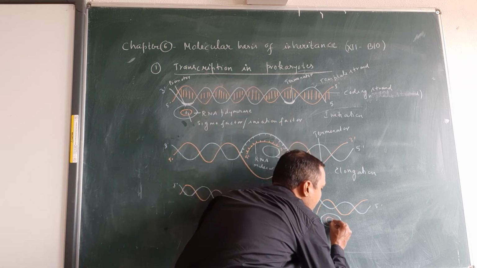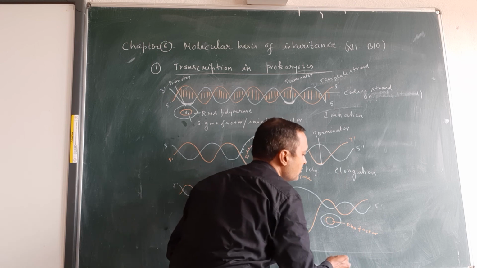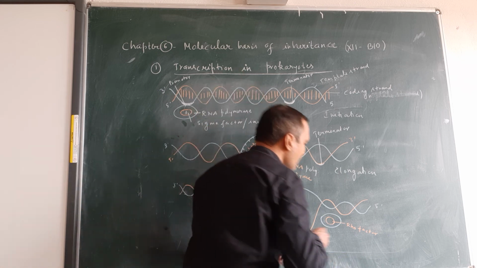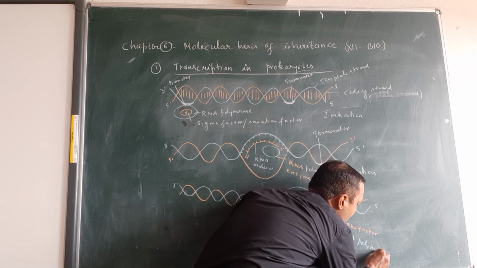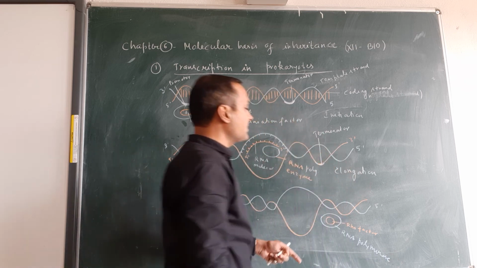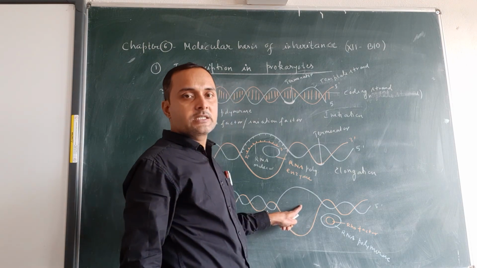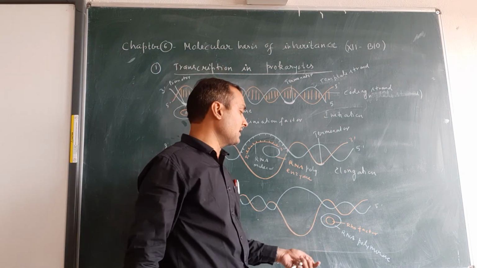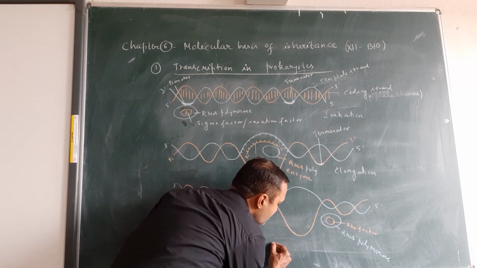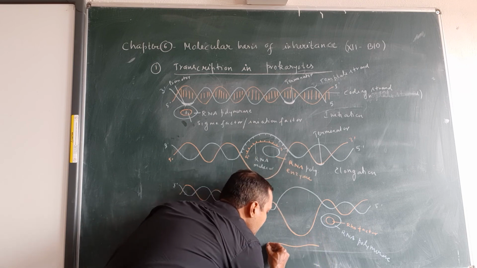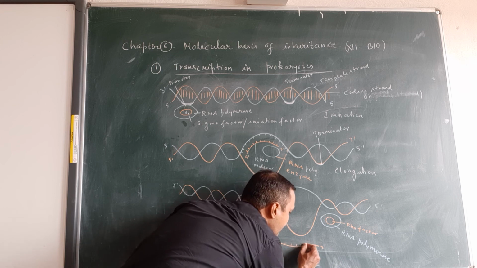This is the Rho factor, also known as the terminator factor. This is the RNA polymerase. In case of termination, when RNA polymerase reaches the terminator sequence, it binds with the Rho factor and separates from the DNA strand and completes the process of transcription. At the same time, the RNA-DNA hybrid separates and the new RNA falls off, having polarity 5 to 3. This newly synthesized RNA is known as mRNA.